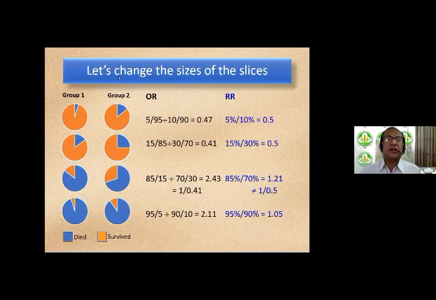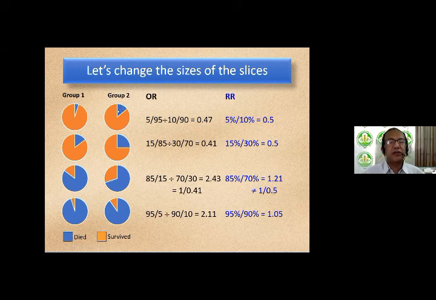Okay, so now let's take these two group comparisons and again play around with the slices of the pizza to see its effect. So you have group 1 and group 2, and we are going to calculate both the odds ratio and the risk ratio. So here you have the top group 1, in which the number of people who died was 5 by 100 total sample size.